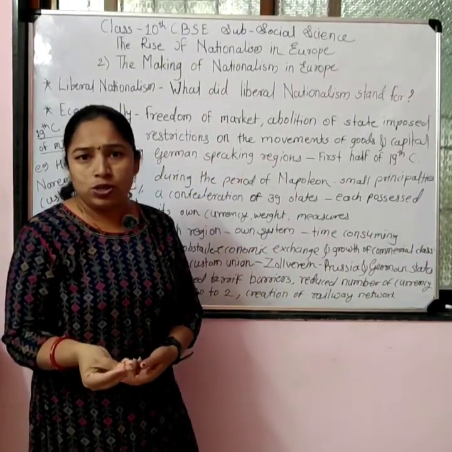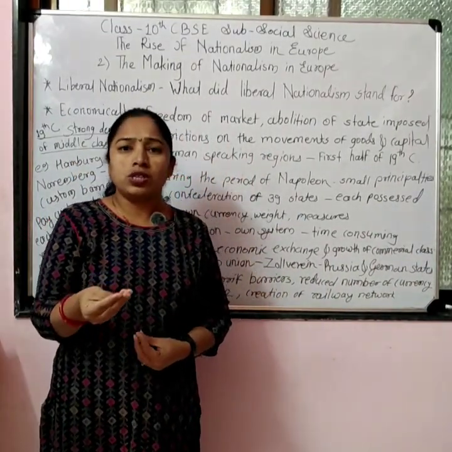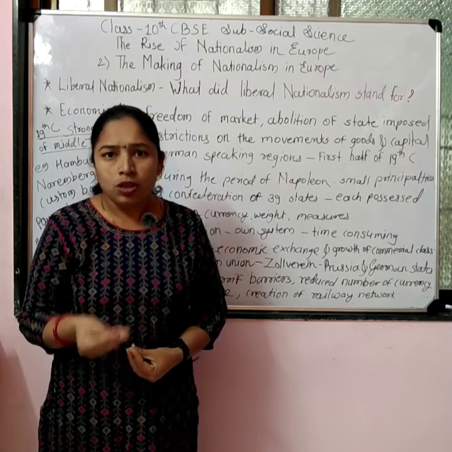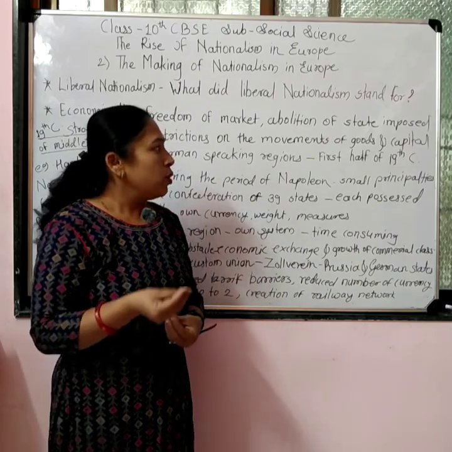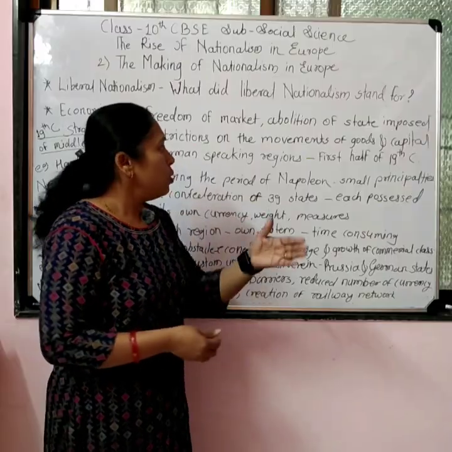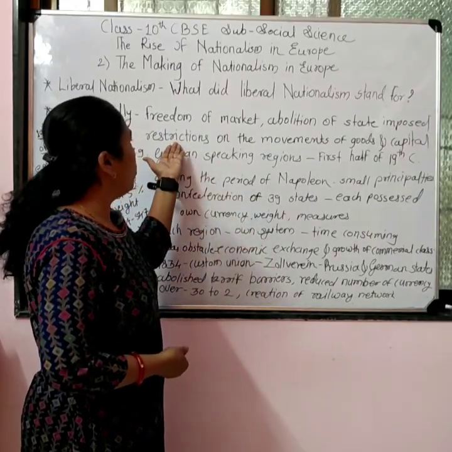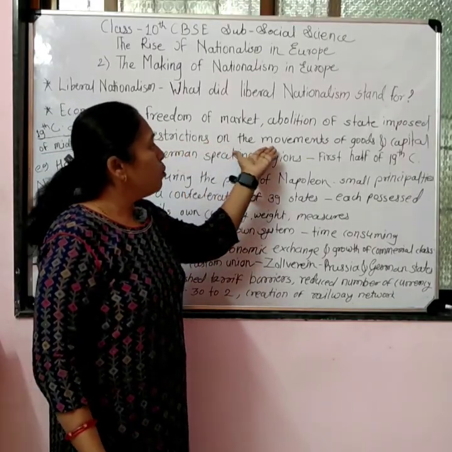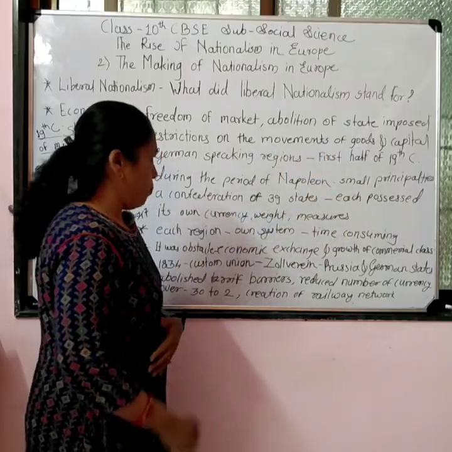Government had imposed various types of restrictions over the movements of goods, over the movements of capital, and over business activities. So common people wanted the abolition of restrictions on the movements of goods and capital.